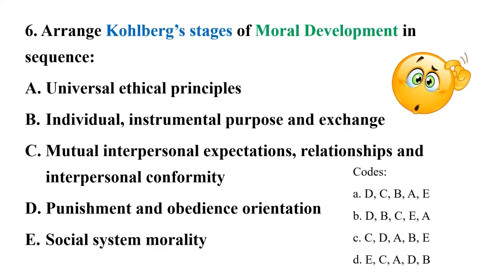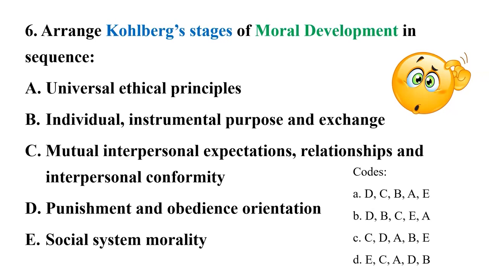Coming to our next question, question number 6, which is to arrange Kohlberg's stages of moral development in sequence. The sequence given in the question is A. Universal ethical principles, B. Individual instrumental purpose and exchange, C. Mutual interpersonal expectations, relationships, and interpersonal conformity, D. Punishment and obedience orientation, E. Social system morality.